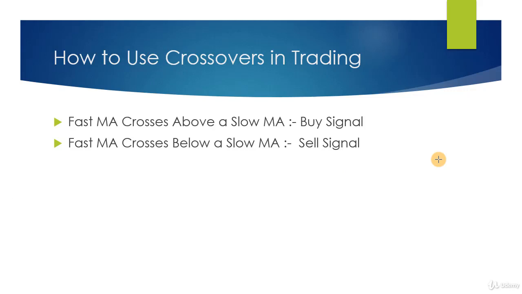When lesser day moving average crosses above a greater value moving average, buy signal is generated. Use 3 and 7 day moving average for early entry, and then 7 and 21 day moving average can be used for confirmation of continuation of trend. When lesser day moving average or fast moving average crosses down a greater value moving average, sell signal is generated.